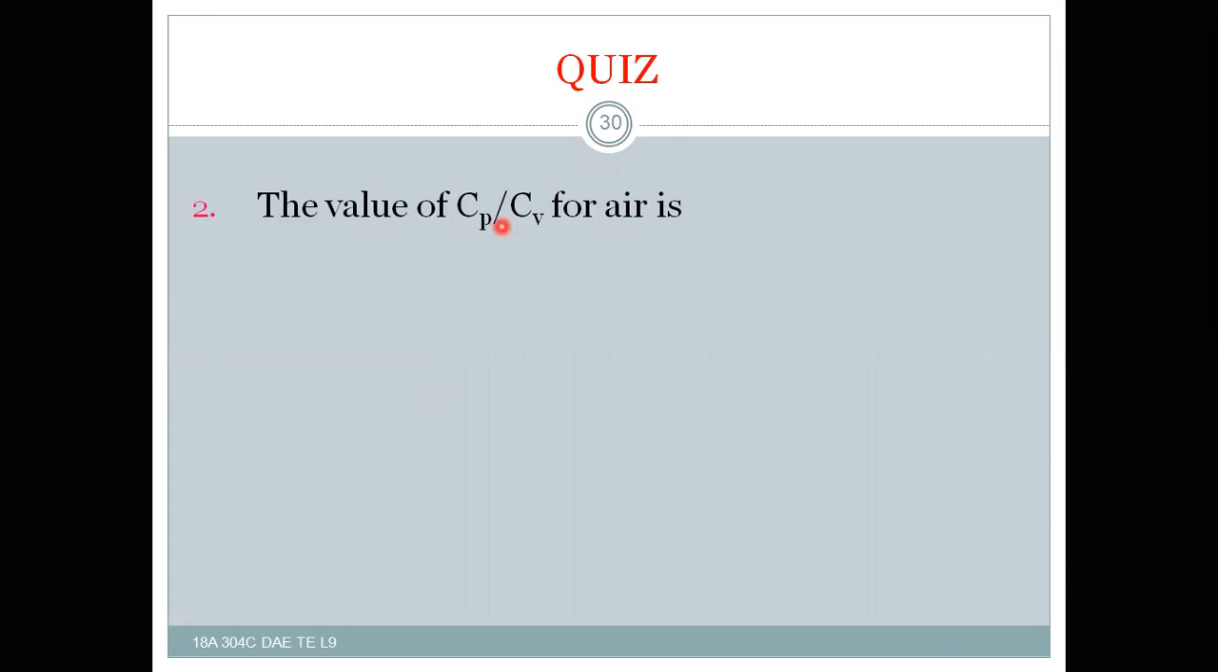And the value of Cp by Cv for air, that means the ratio of specific heats for air, is 1, 1.4, 1.8, or 2. As we have the answer, it is not 1, it is not 1.8, it is not 2, it should be 1.4. Right? 1.4 is the right answer, B.